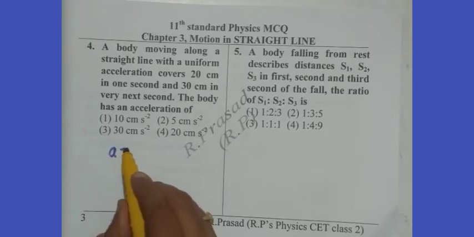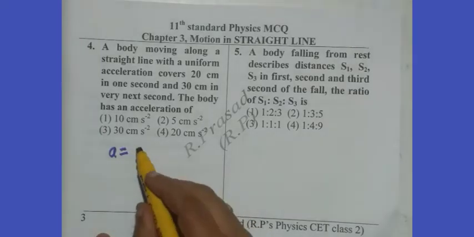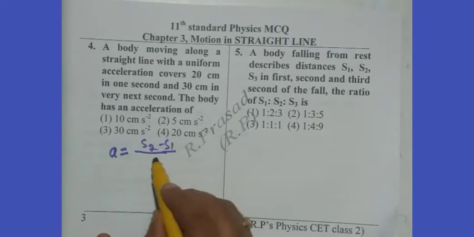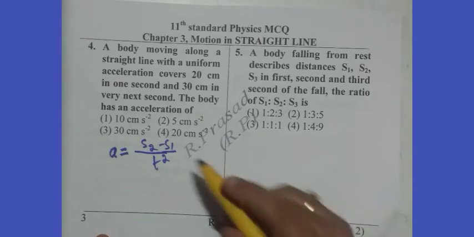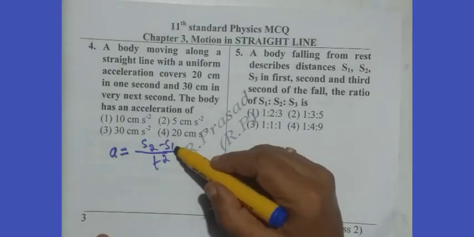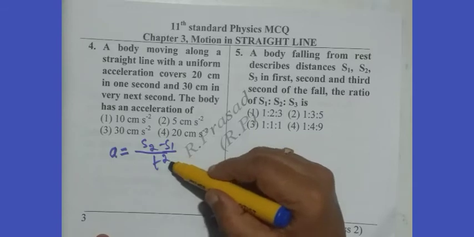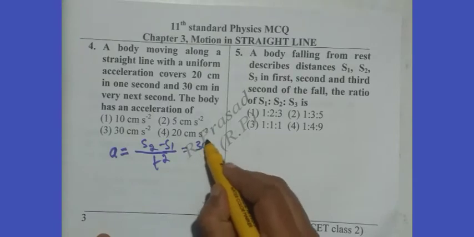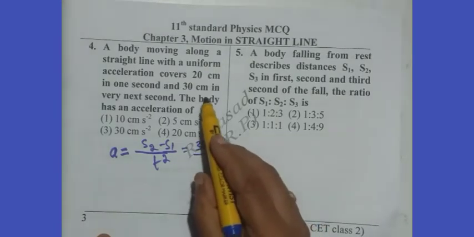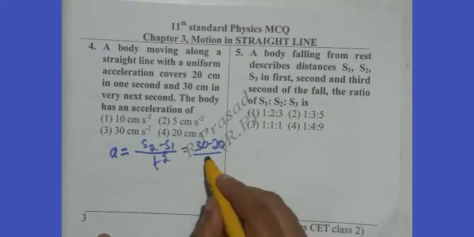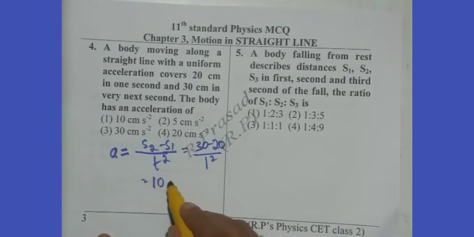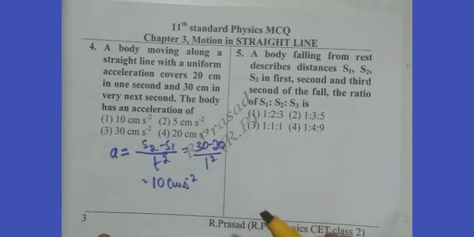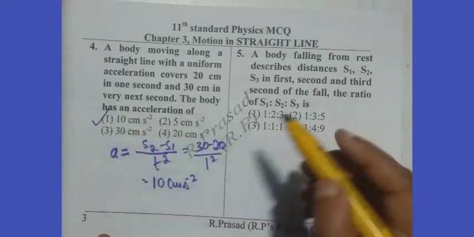Say, we write the acceleration of a body which is moving with uniform acceleration is given by (s2 minus s1) by t square, where s2 and s1 are the distances traveled in consecutive intervals of time, and t is the interval of time. If we apply this relation here, 30 minus 20 divided by t square, with time 1 second, 10 centimeter per second square is the answer because 30 minus 20 is 10 divided by 1. So option 1 is correct.